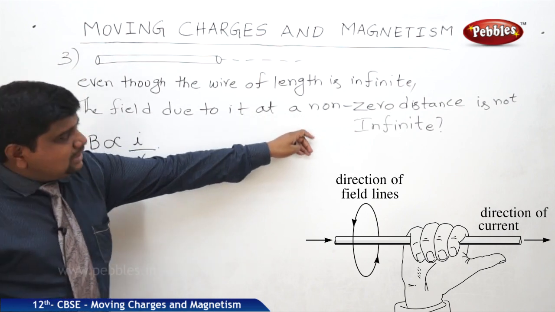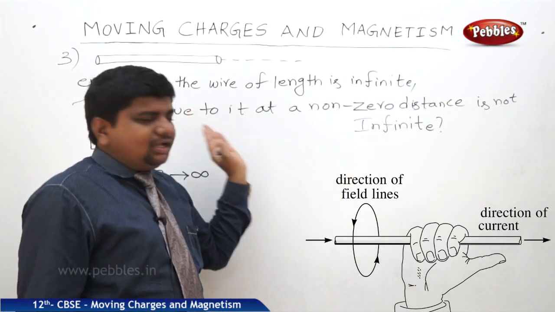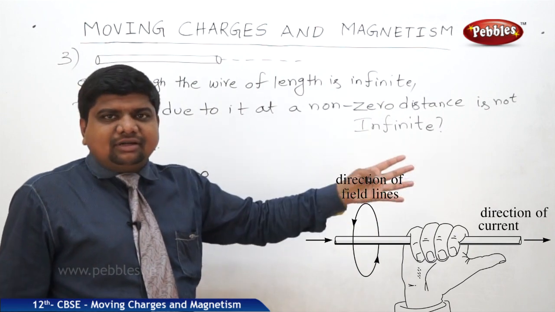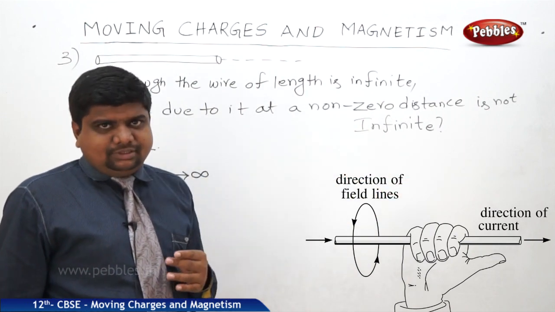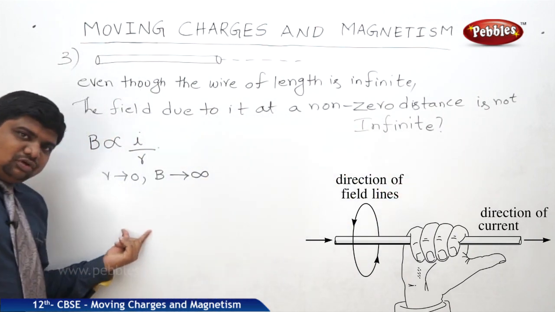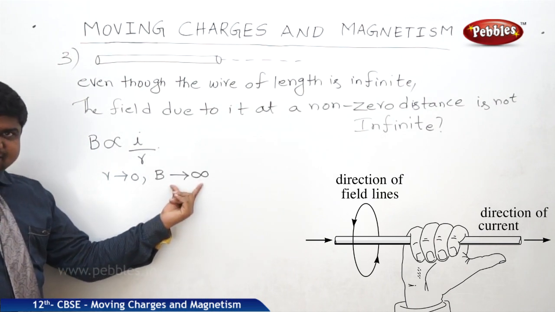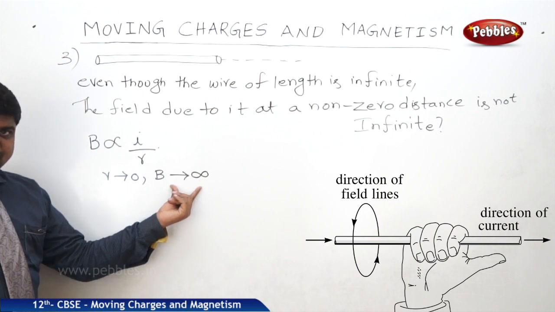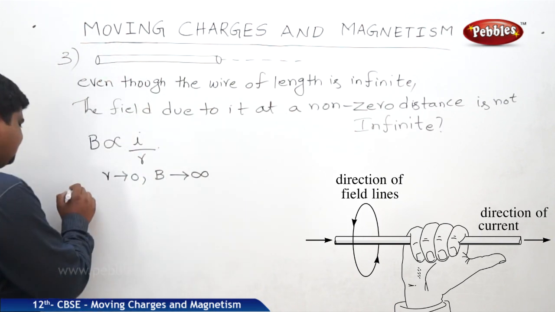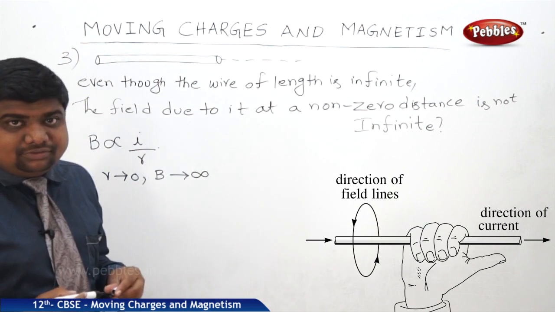Non-zero means more than 0, it's not 0. Maybe 1, 0.5, whatever it may be. But when it approaches towards the magnetic source, then the field will become infinite. That is the meaning of this. So the whole thing we can understand by Fleming's right hand rule.